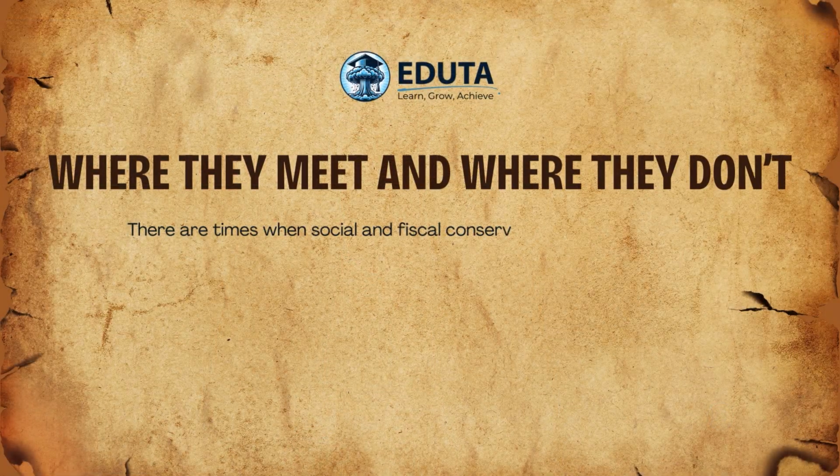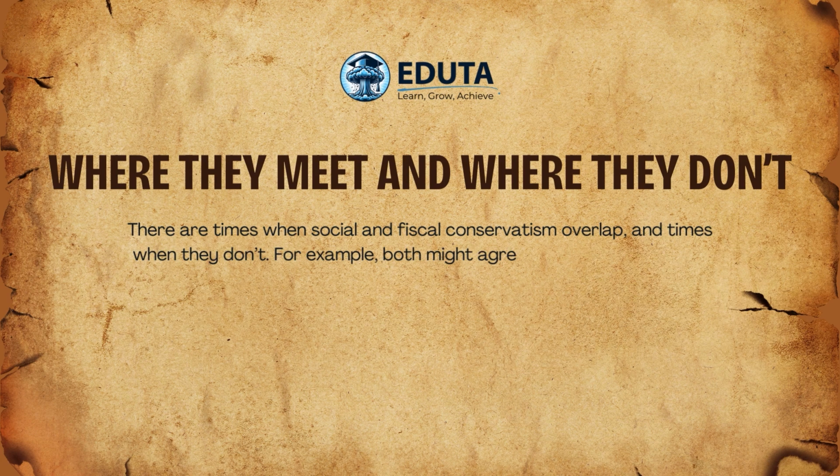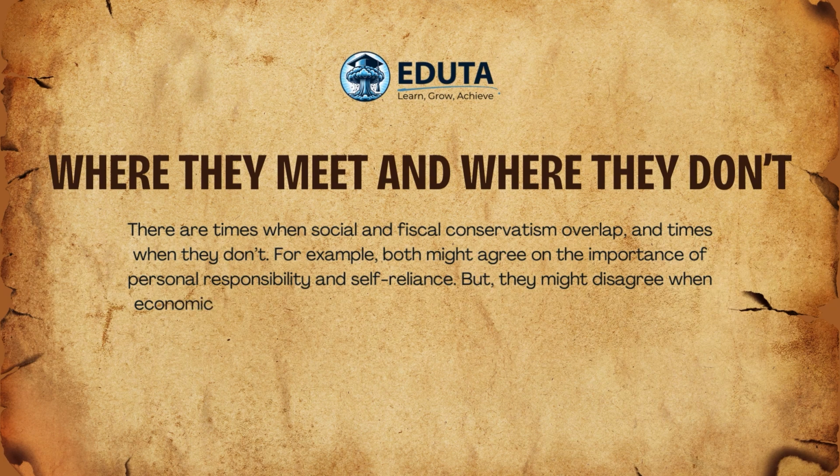Where they meet and where they don't. There are times when social and fiscal conservatism overlap and times when they don't. For example, both might agree on the importance of personal responsibility and self-reliance, but they might disagree when economic policies clash with social values like government funding for social programs.